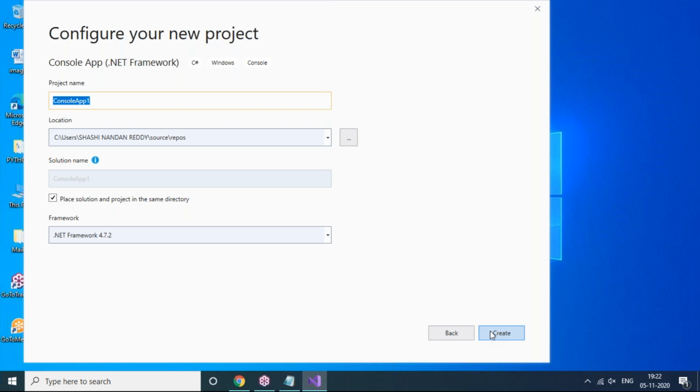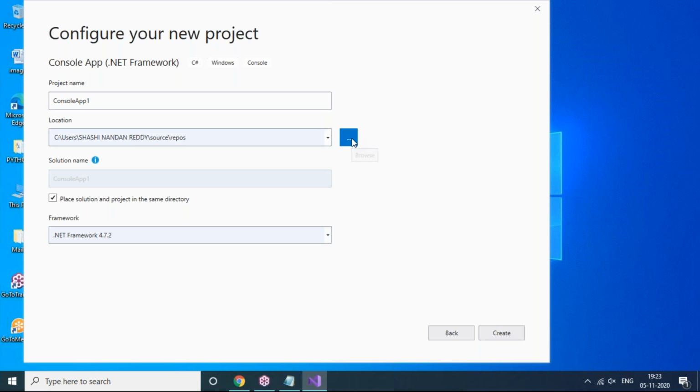Once we click on next, you'll be able to see that the project name is console application 1. If you want, you can change the name of the application also. But here the location is C colon user, some subfolders, and this is not the right location. To avoid confusion, better to go for another location.